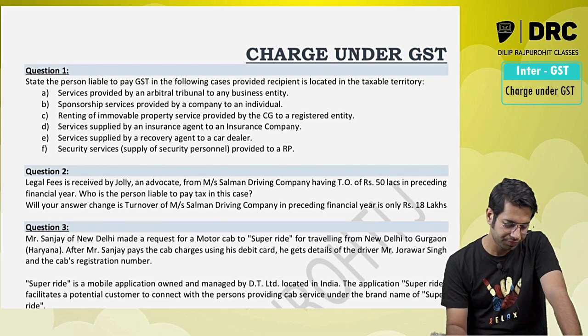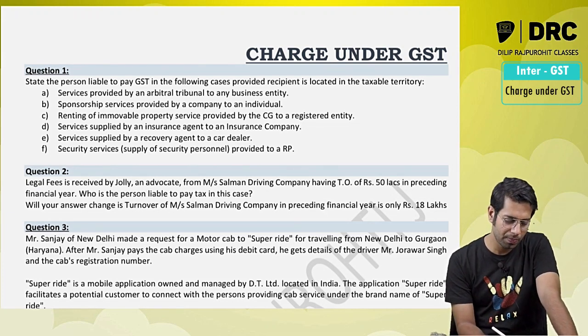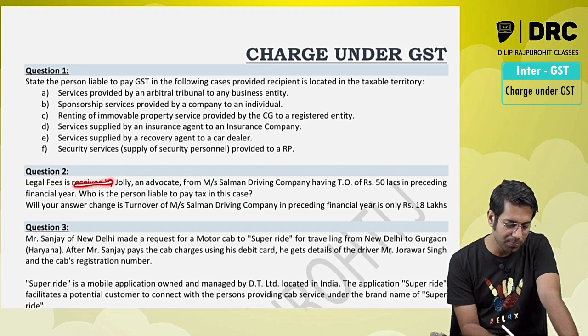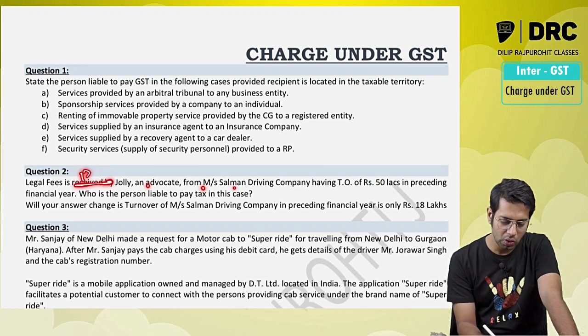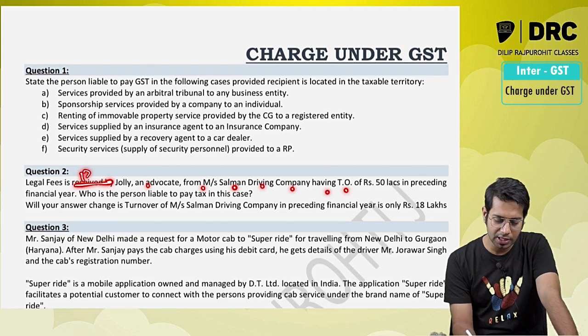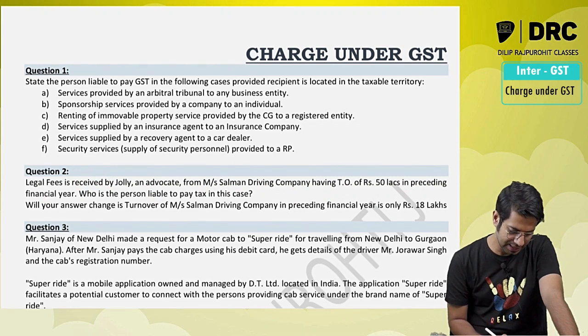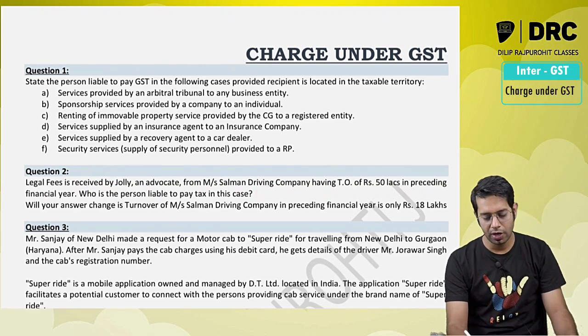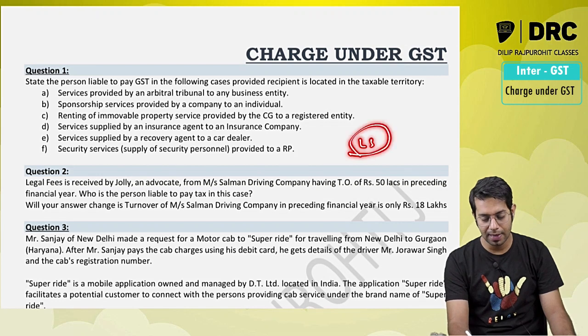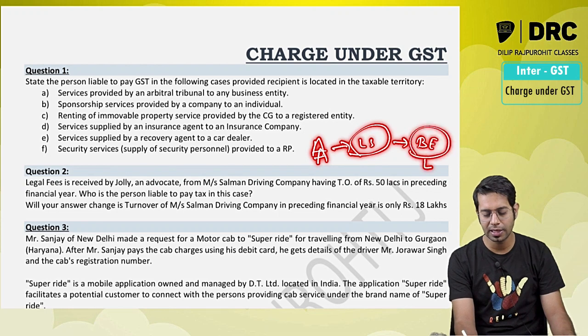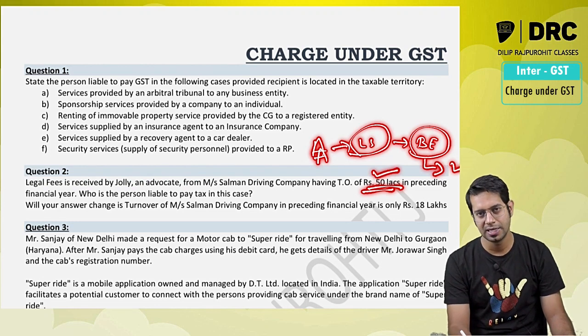Now please see this question. Legal services are provided by Jolly, an advocate, to Salman Driving Company, having a turnover of 50 lakhs in the preceding financial year. Who is liable to pay the taxes in this case? If an advocate is giving legal services to a business entity, the business entity has to pay the taxes under reverse charge. So who has to pay the taxes, sir? The business entity has to pay the taxes.